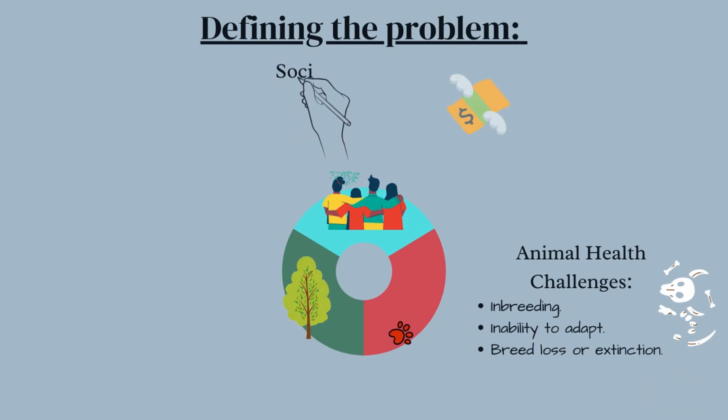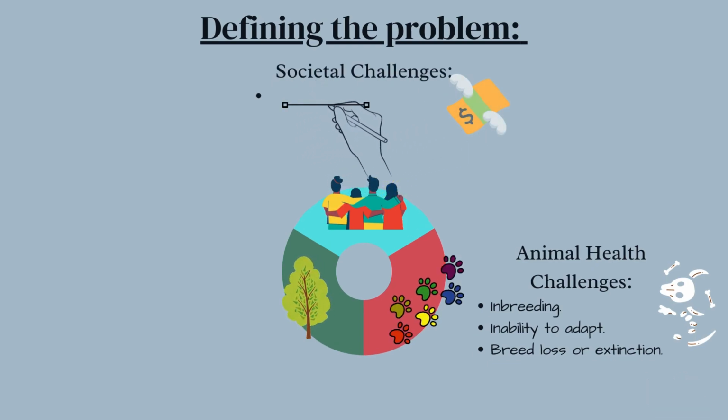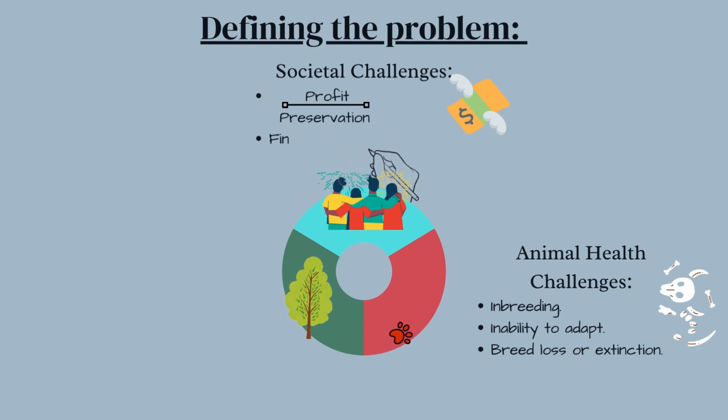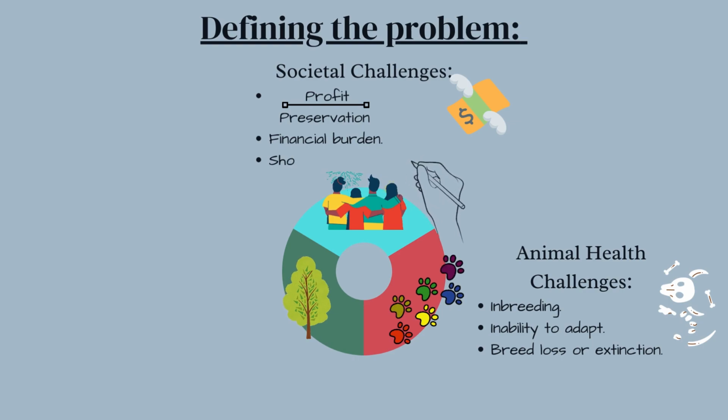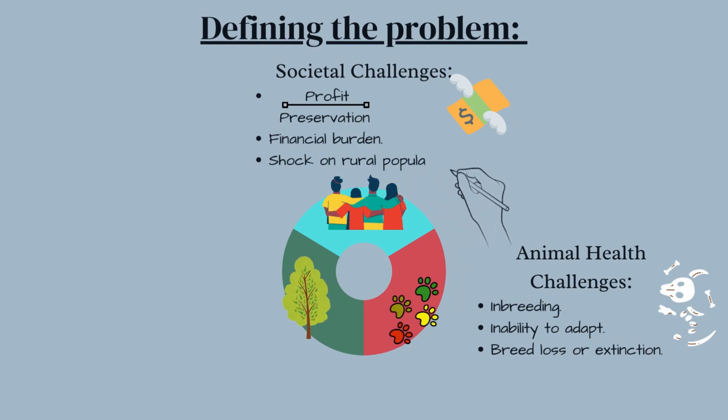extinction. Regarding society, the human race tends to favor profit over preservation and is thus inclined toward unsustainable behaviors that have detrimental consequences. Animal health challenges mentioned previously pose a significant financial burden on society, the result of expenses incurred in the care of animals and ultimately their loss. This burden is particularly felt in rural communities.